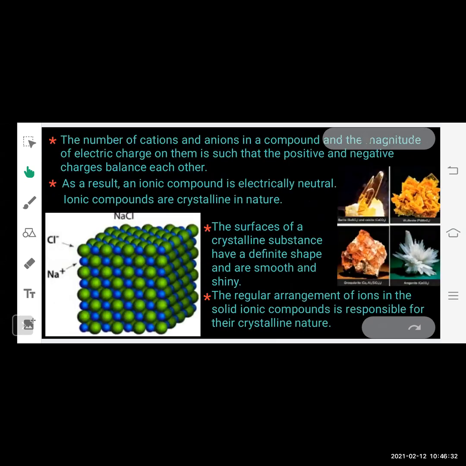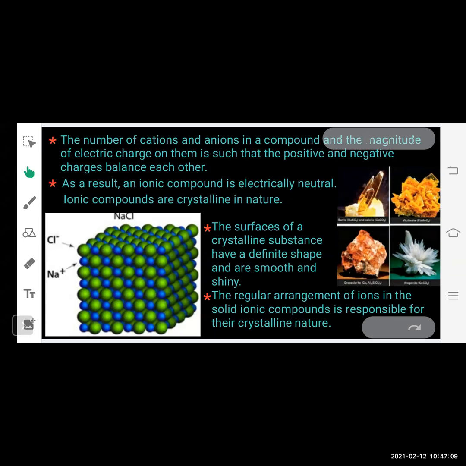Now let's see. The number of cations and anions in a compound and the magnitude of electric charge on them is such that the positive and negative charges balance each other. As you can see here, this is a sodium chloride crystal. Here you can see sodium atom. It has one positive charge and it becomes sodium cation and chloride anion. Okay, so here it says that the number of charges, whether positive charge or negative charge, both are equal in number. That's why they are balancing each other.